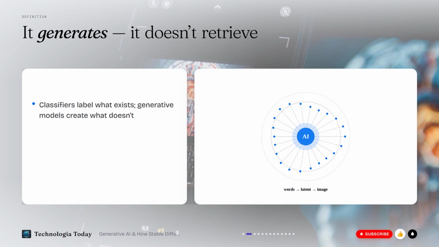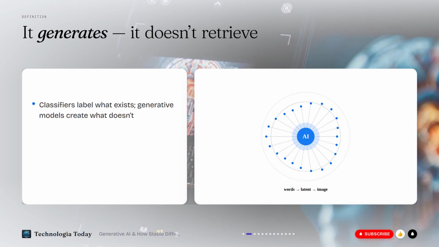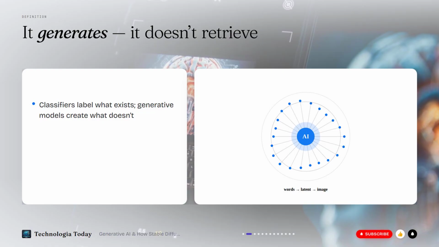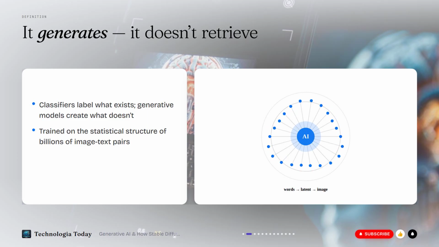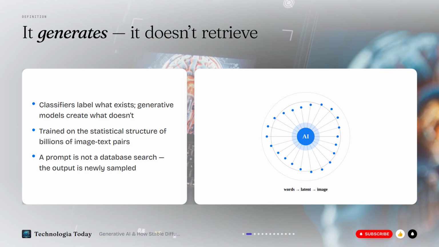Define it cleanly. Generative AI produces brand new content, images, text, audio, instead of labeling what already exists. A classifier looks at a photo and says cat or dog. A generative model does the reverse: you give it the words, and it invents a picture that fits.